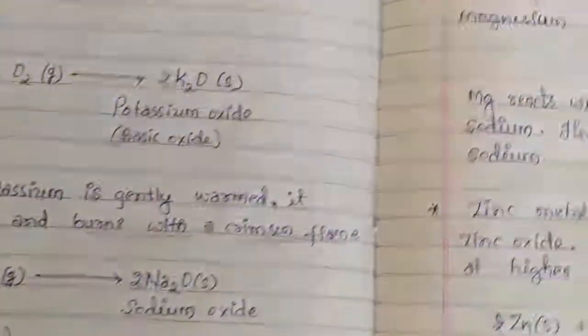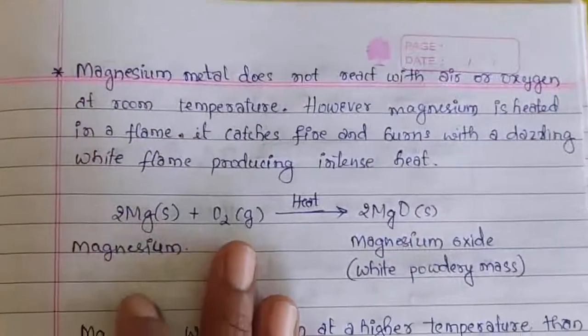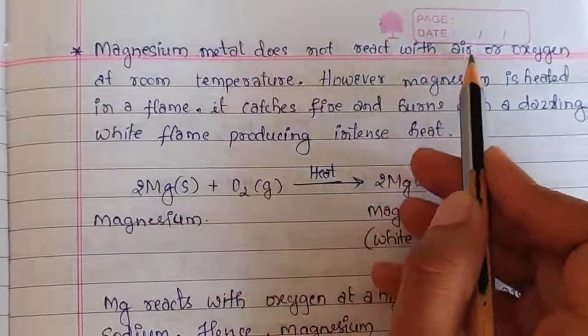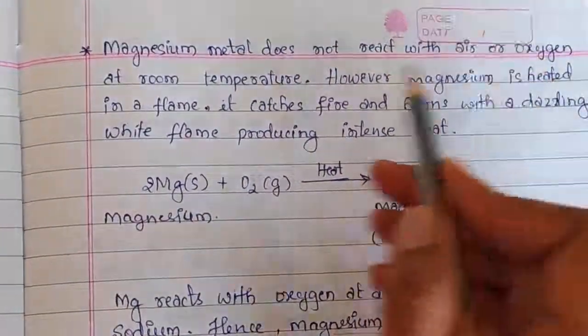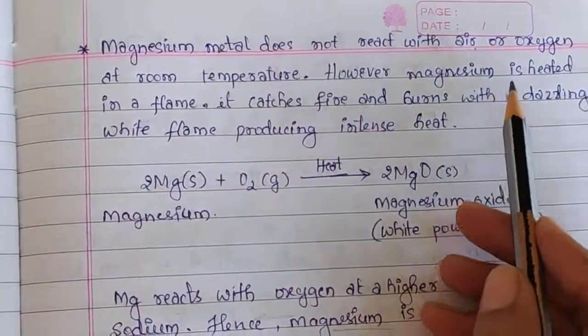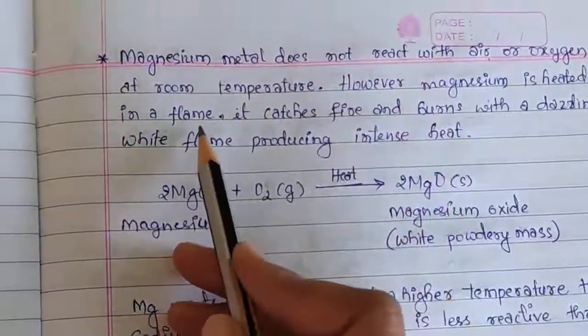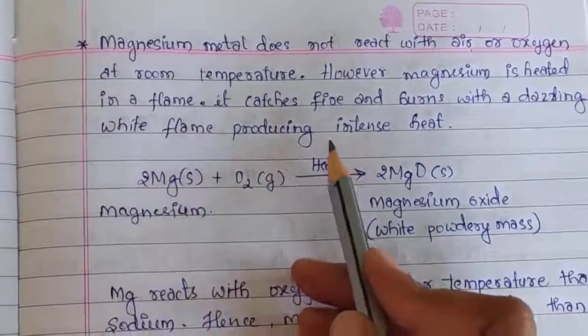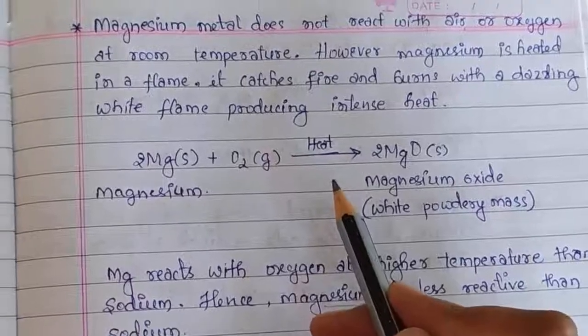Next we will see another metal, that is magnesium. Magnesium metal does not react with air or oxygen at room temperature. However, whenever it is heated in a flame, it catches fire and burns with a dazzling white flame, producing intense heat.